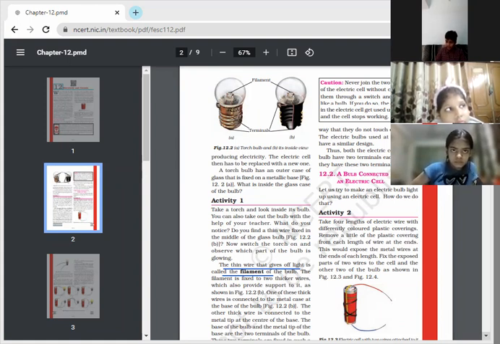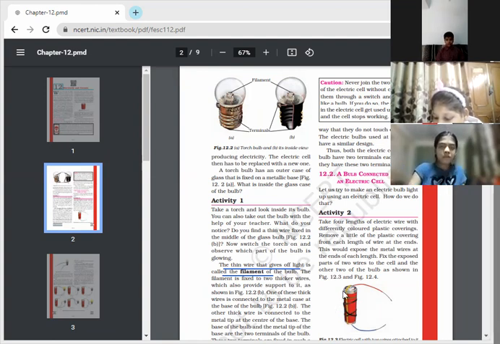Remove a little of the plastic covering from each length of wire at the ends. This would expose the metal wires at the ends of each length. Fix the exposed parts of 2 wires to the cell and the other 2 to the bulb as shown in figure 12.3 and 12.4. Okay, beta, thank you.